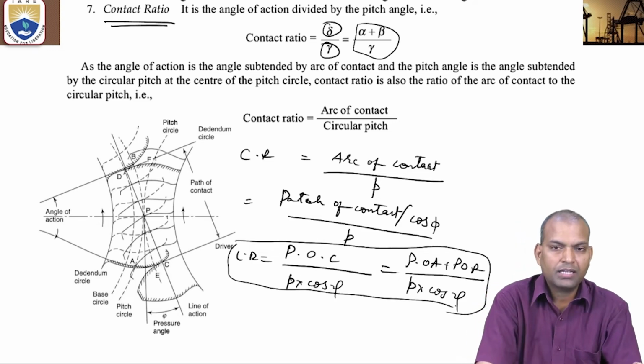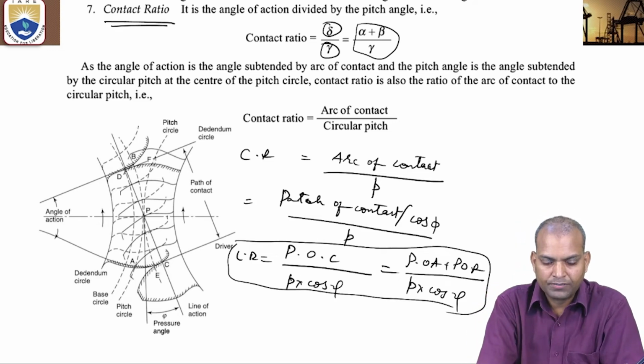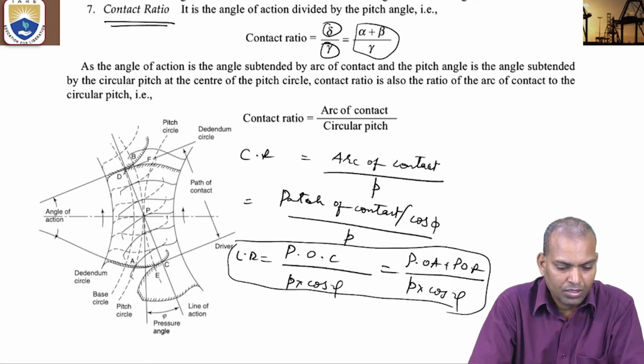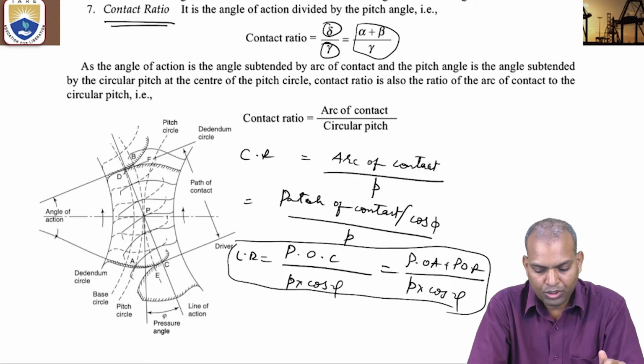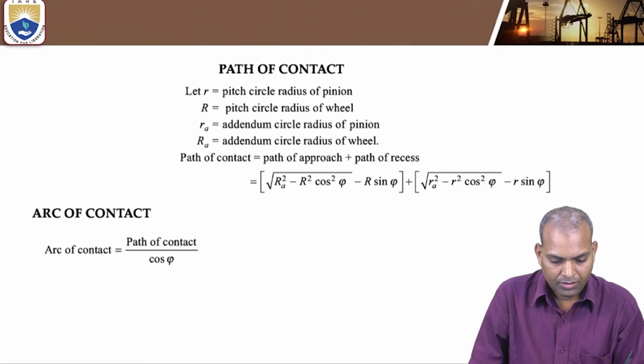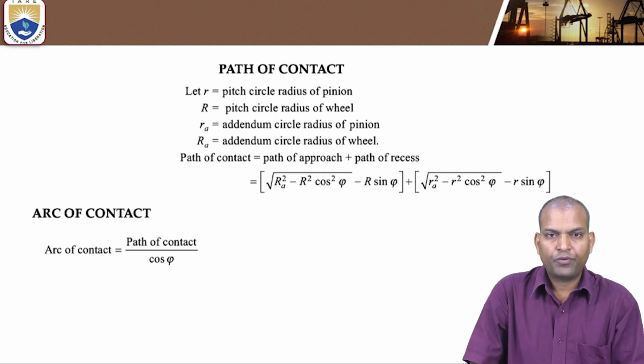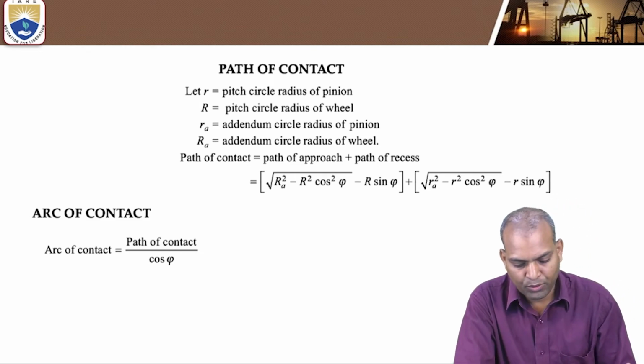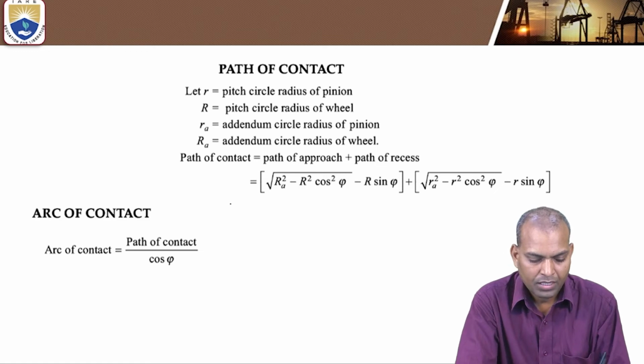Based on the given data, we will use the formulas according to the given data. Now this is path of approach and path of recess. There are formulas. What is the path of approach and path of recess?